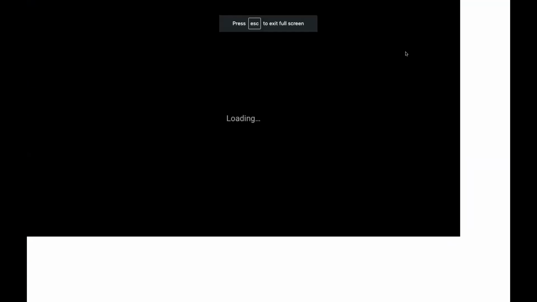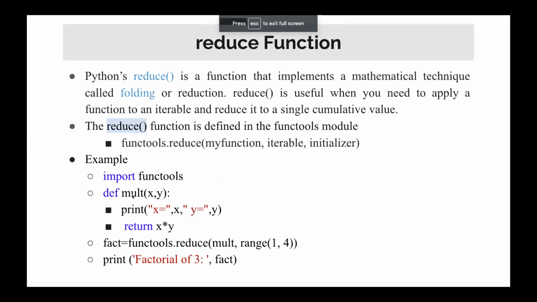So what the reduce function does, for example, is part of a library called functools. Now I am importing functools, and I have defined a function called mult with x and y. In the mult function, it prints x is equal to x, y is equal to y, and I am multiplying x and y and returning. For this reduce function, I am passing a function name, whatever function I'm trying to use, and then I am sending iterables.